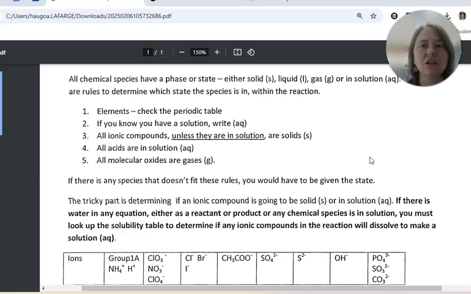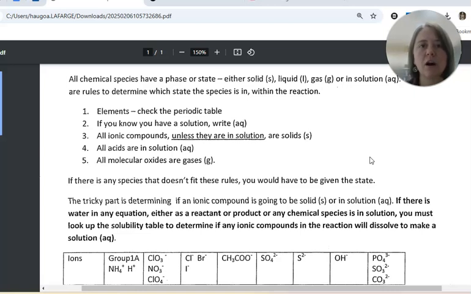And we know all acids are aqueous, and all molecular oxides, so covalent compounds, so nonmetals, any nonmetal with oxygen is going to be a gas. Now, if there's any compound that doesn't fit these rules, I'll just give you what state of matter it is. So the tricky part is, if it's an ionic compound, is it solid or is it aqueous? So if there's water in the equation, you have to look up its solubility. If there's no water, like maybe in a synthesis or a decomposition reaction, then it's very likely that the ionic compounds are solid.